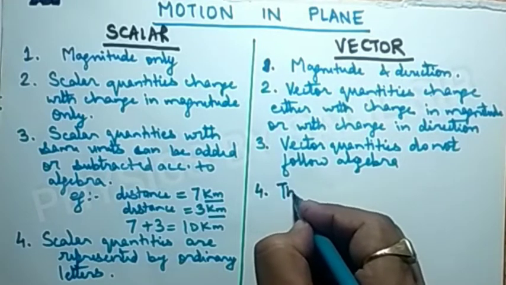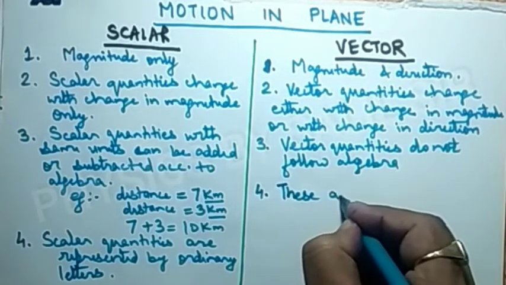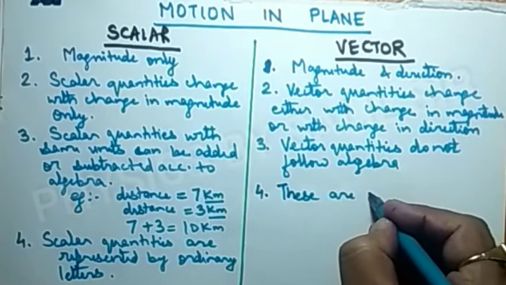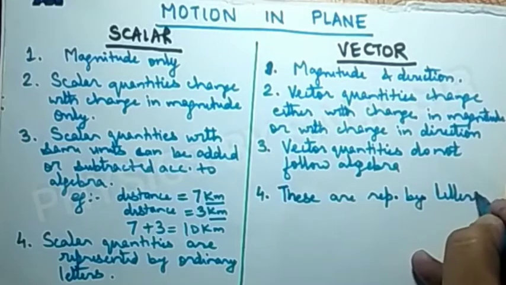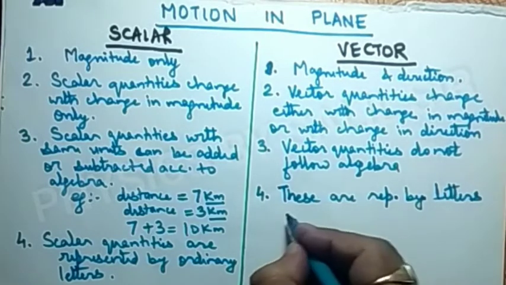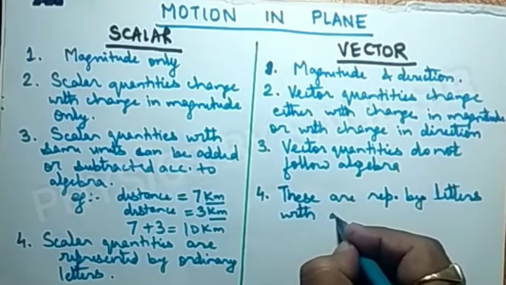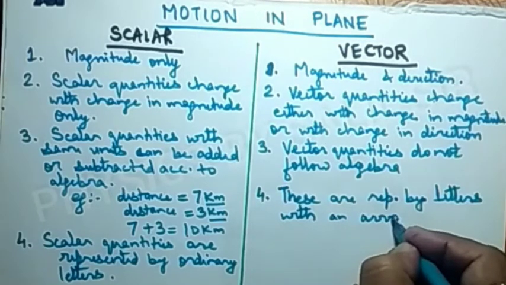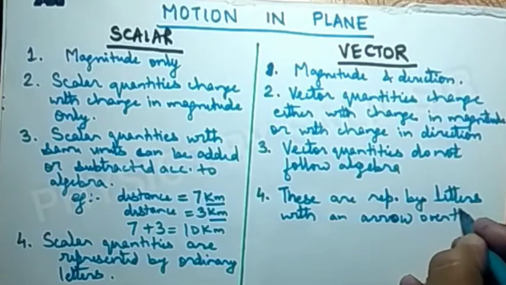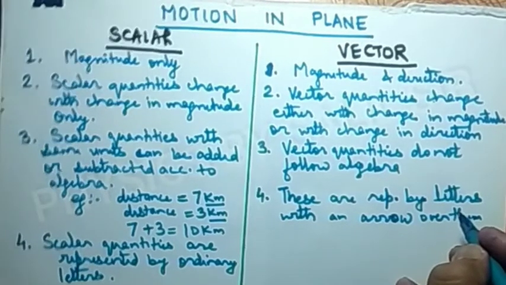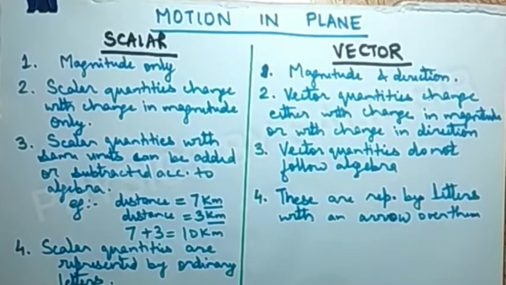And vector quantities are represented by letters with an arrow over them. So these are the main differences between the scalar quantity and vector quantity.